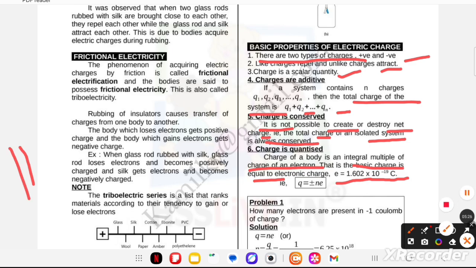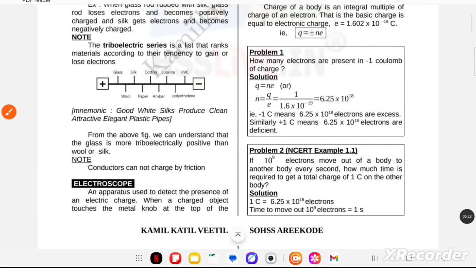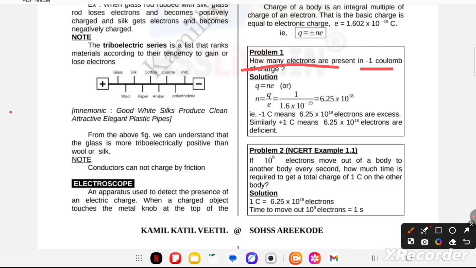Listen beta, I am going to discuss the first numerical based on electric charge. Now the problem is: how many electrons are present in 1 coulomb of charge? So beta, you use the formula Q equal to Ne, therefore N equal to Q by e. Put the value of charge as 1 coulomb and the charge of 1 electron as 1.6 times 10 to the power minus 19 coulomb.